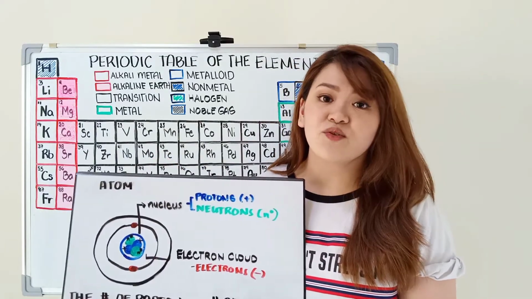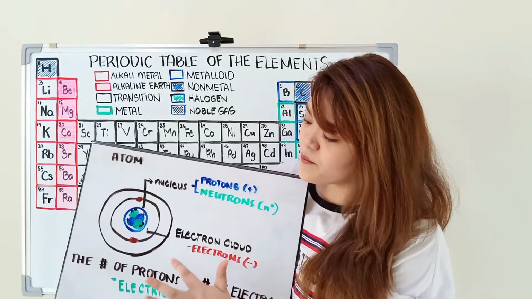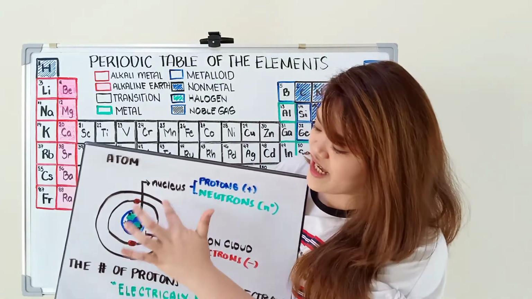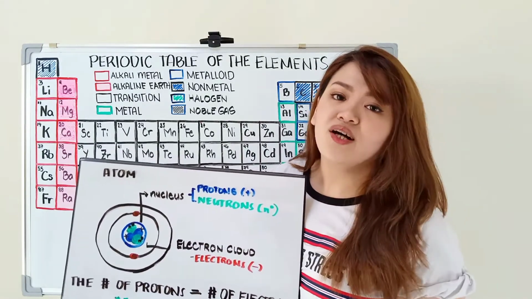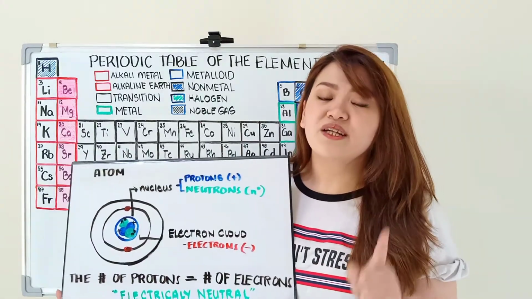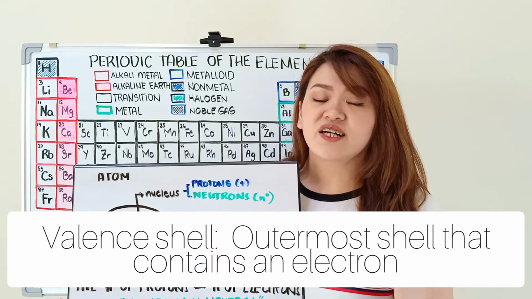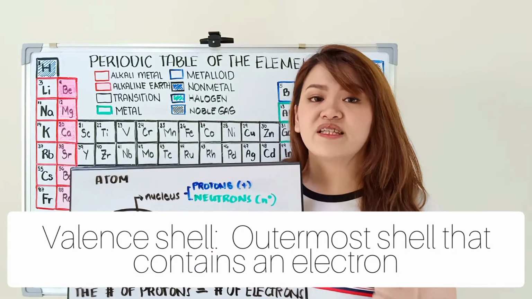For this episode, i-highlight ko sa diagram na to yung electron cloud natin. So kung mapapansin nyo, the electron cloud has different layers. We call these layers energy level or shells. Yung pinaka-importante sa shells na to is the outermost shell kung saan meron pa rin siyang electron, and we call this valence shell.